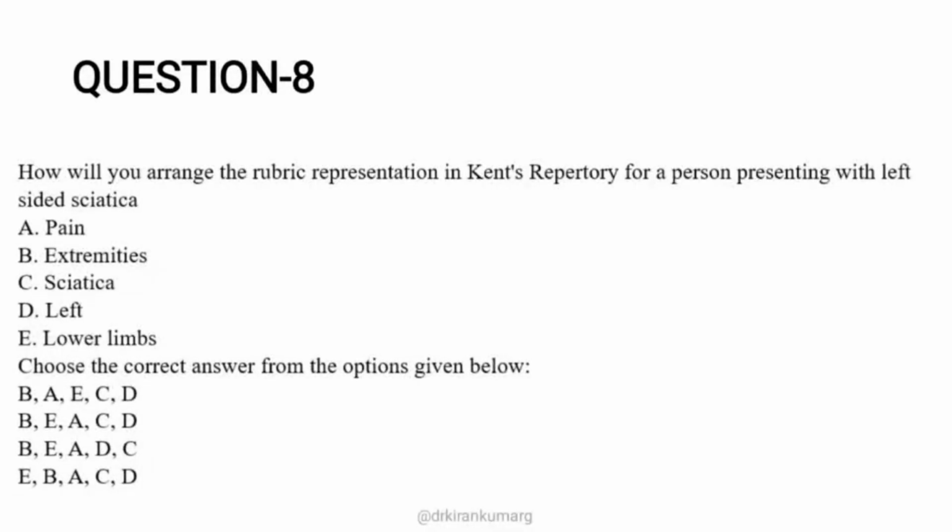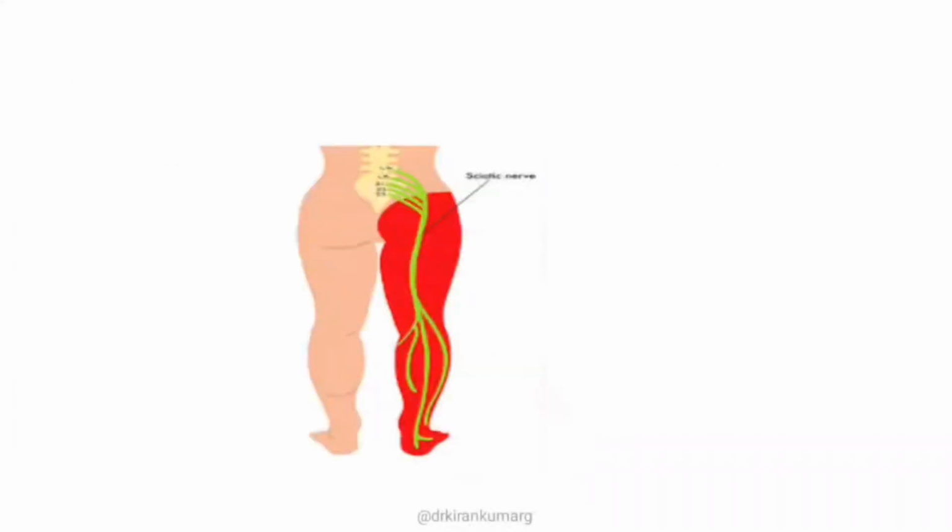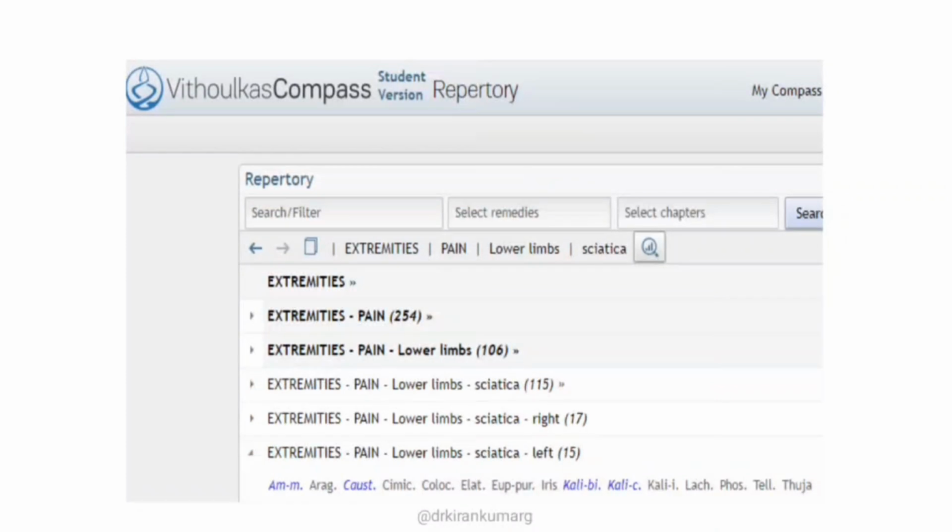It's chapter wise, and the chapter is extremities. The sciatic nerve starts from the lumbar and sacral nerve roots and ends up as pain in the posterior aspect of the thigh extending to the toe. So the right arrangement is extremities, pain, lower limb, sciatica, and they also mention the side.